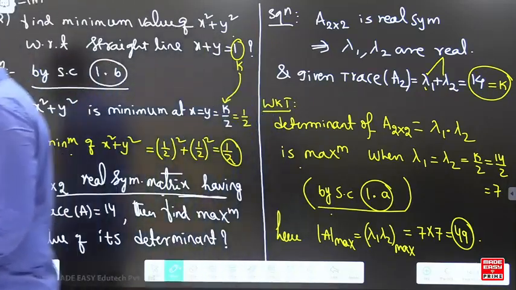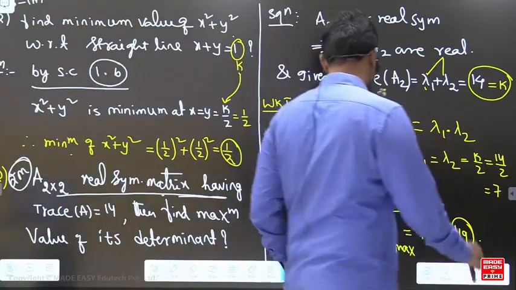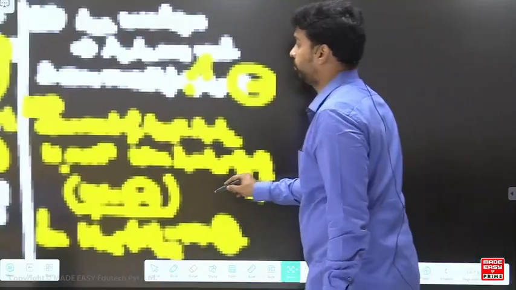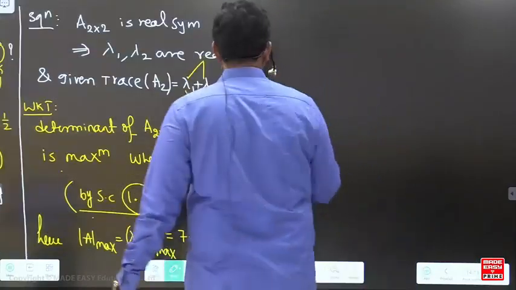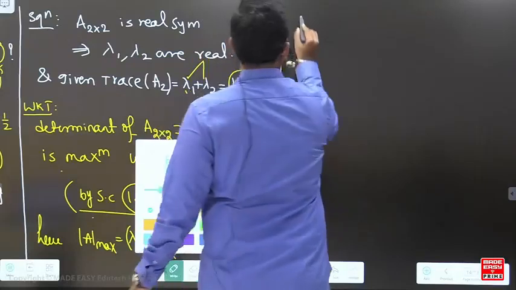Now we'll do one question here. Yes, we'll do the questions number 37 and 31. What is the answer for 37 and 31? So first we'll do 37. 37 question.